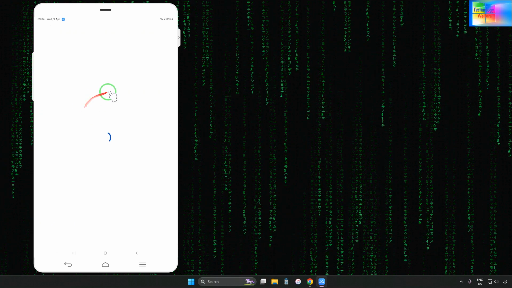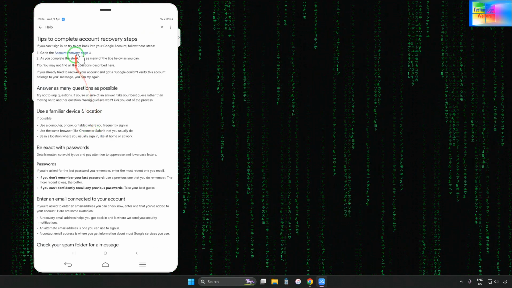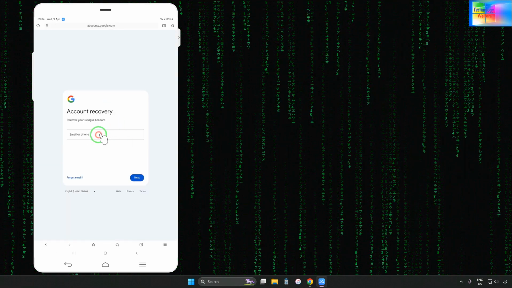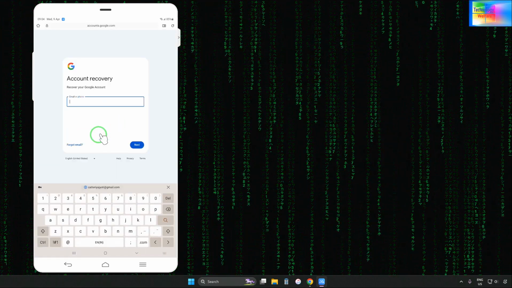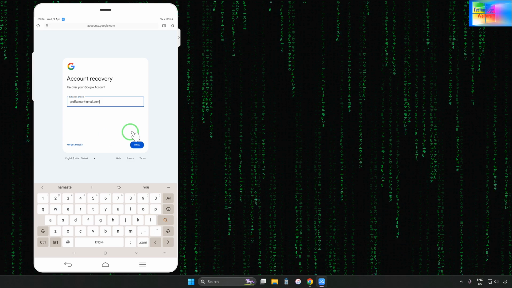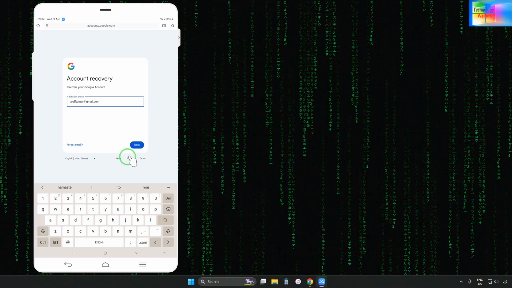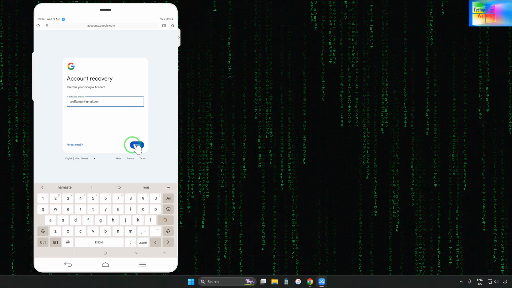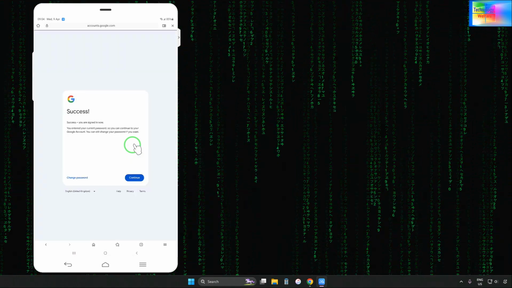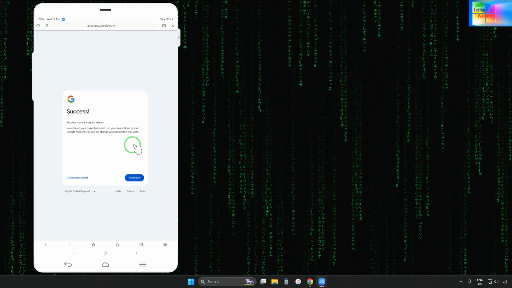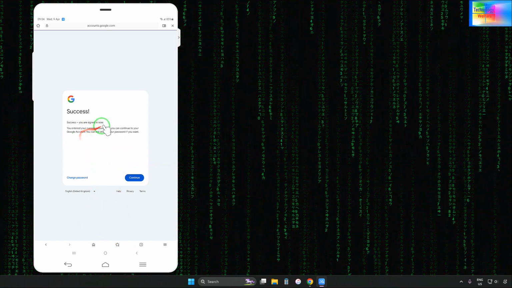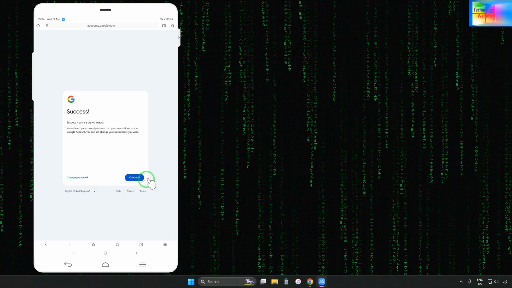Especially what will happen, guys, we have the recovery page here. Now we will write the particular ID that we wanted, and see here, nothing, we just have to tap next without having to do anything else. Now see here, we have two options: either we can change the password or we can go for continue.